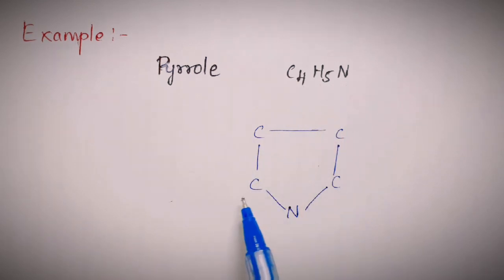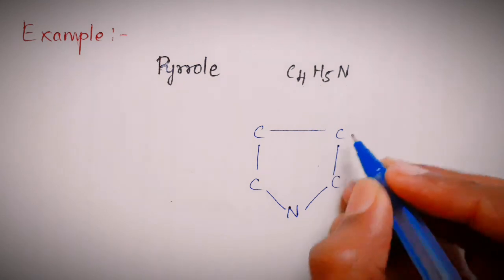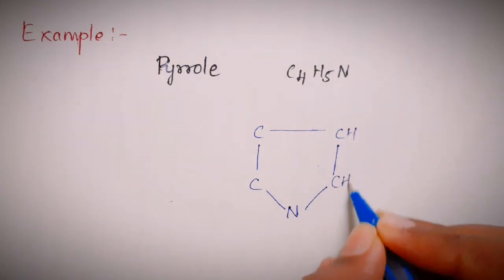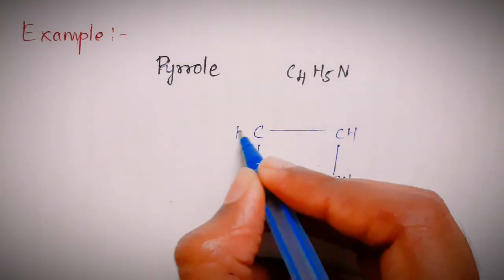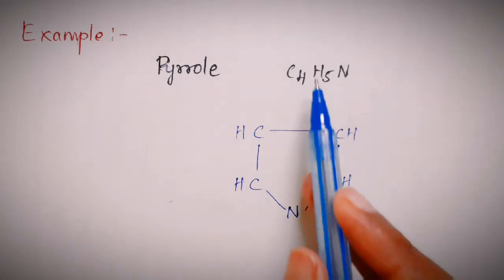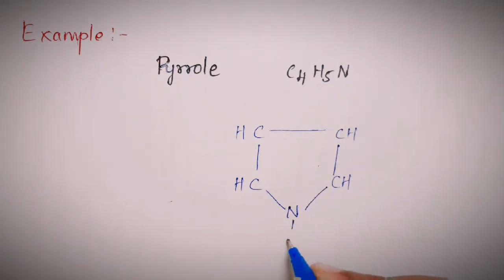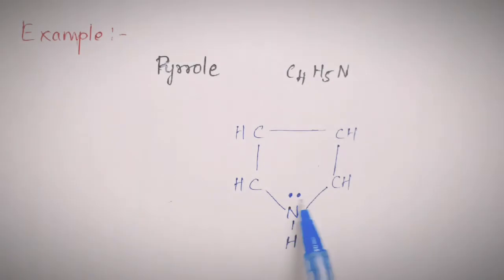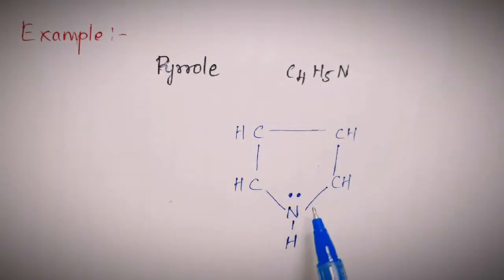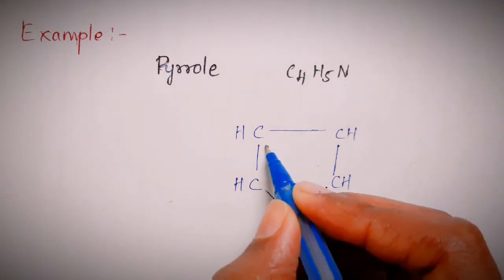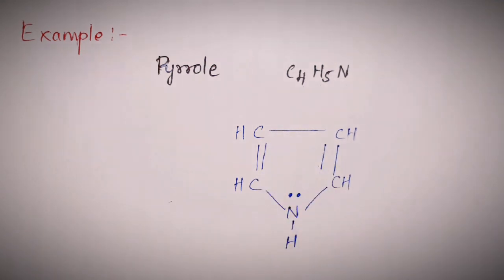So each of the carbon atoms will form 1 bond with hydrogen atoms. Thus, we account for 4 hydrogen atoms. And the 5th hydrogen atom is bonded to the nitrogen atom. On nitrogen, there is 1 lone pair of electrons, because nitrogen usually has 1 lone pair. And the double bonds are like this.